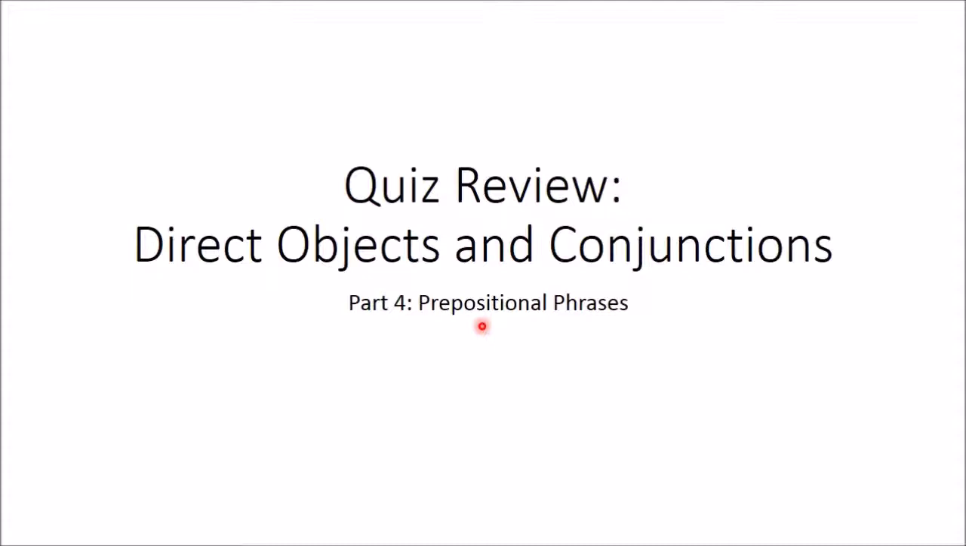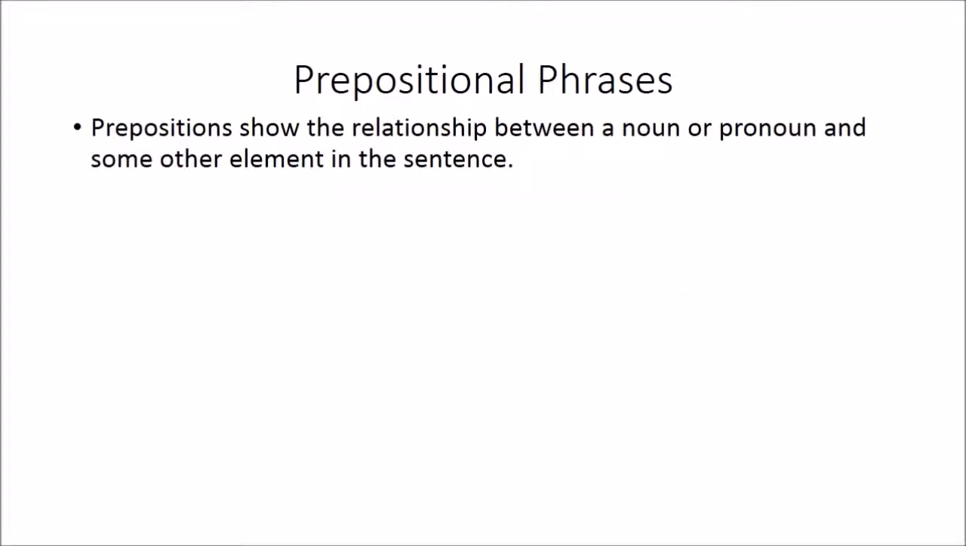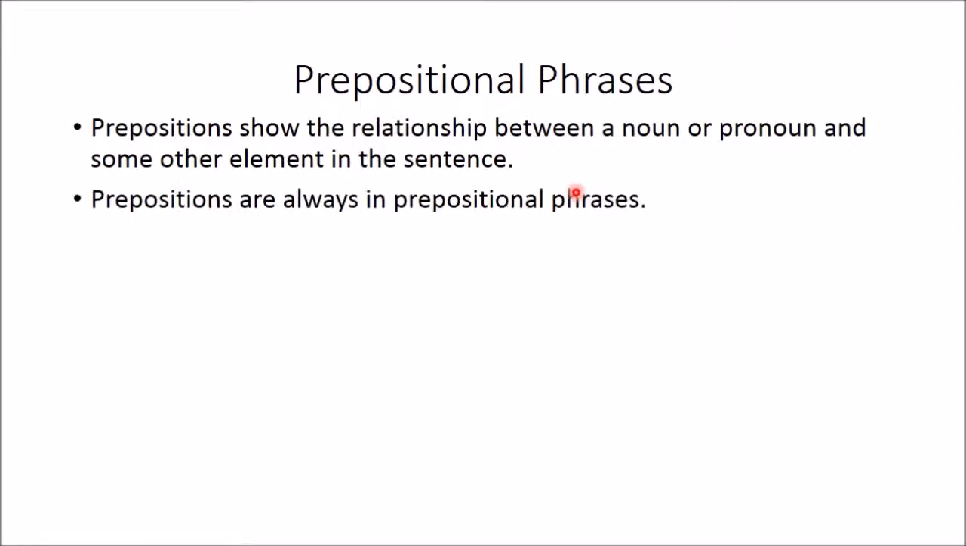and clearly because prepositional phrases can get a little complicated, and we're going to add in the compound prepositional phrases so that we can review conjunctions for our quiz. So prepositional phrases show the relationship between a noun or a pronoun and some other element of the sentence. You know that prepositions are one of the 8 parts of speech, and these are words that show the relationship between a noun or pronoun and some other element in the sentence.